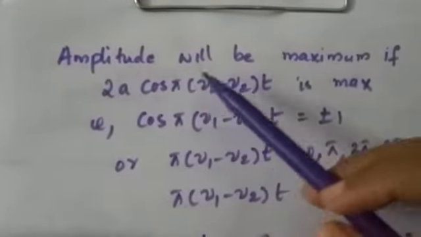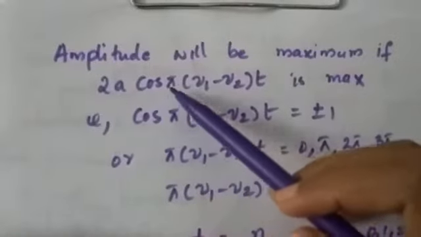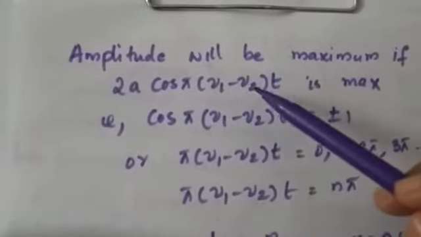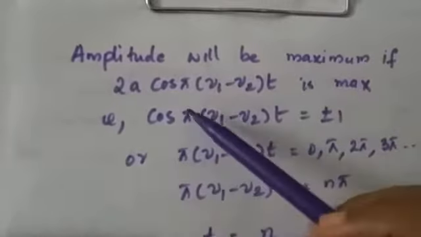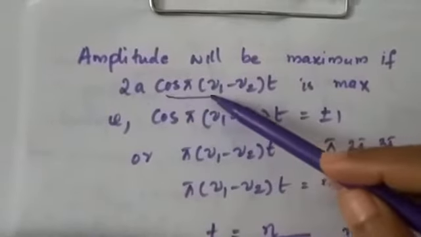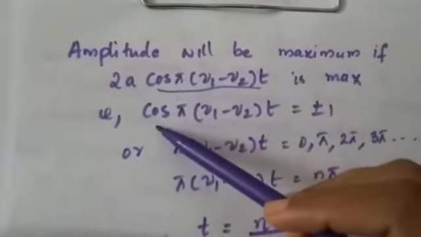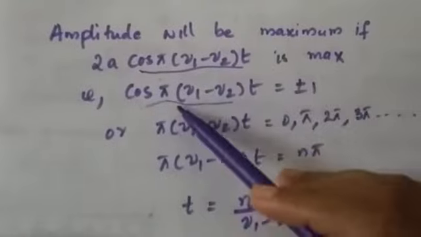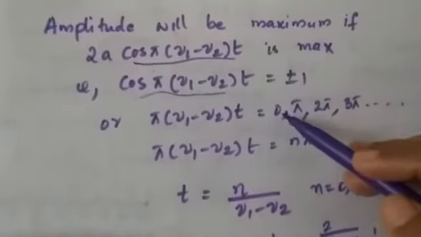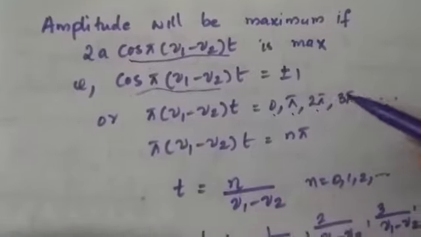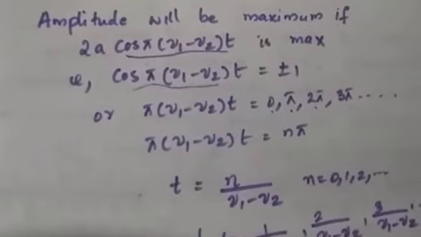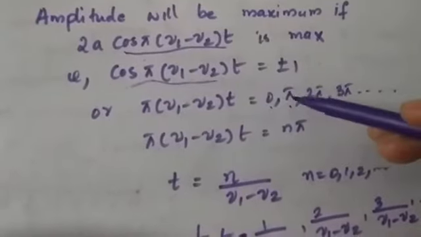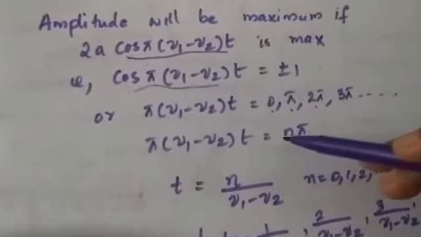So the amplitude 2a cos pi (nu 1 minus nu 2) t will be maximum when this term is maximum, and this term will be maximum when the value of cos is maximum. You know the maximum value of cos theta is plus or minus 1. At which condition will cos theta take plus or minus 1? When theta is 0 or pi or 2 pi or 3 pi, etc. So generally we can say cos theta takes the maximum value, plus 1 or minus 1, when theta is an integral multiple of pi, or when theta is equal to n pi.